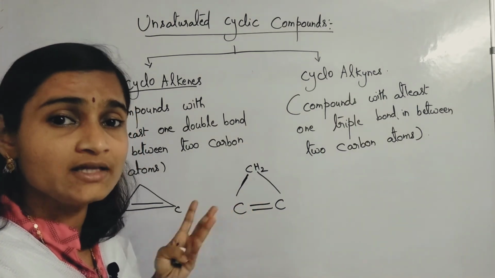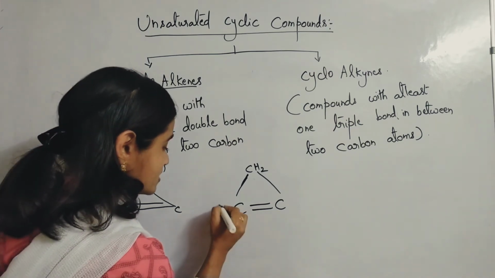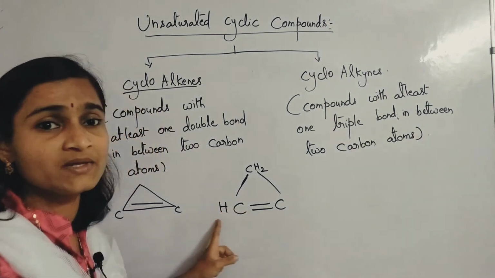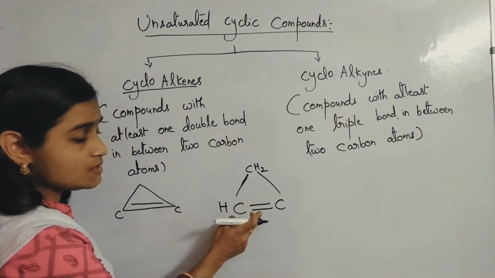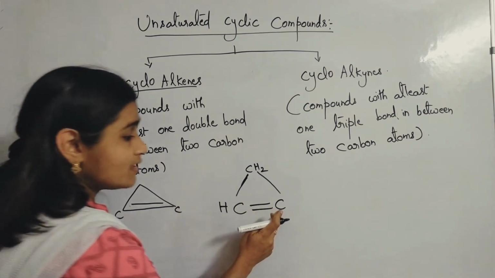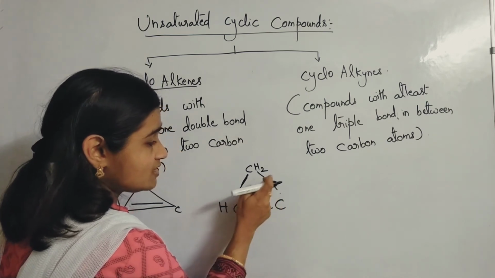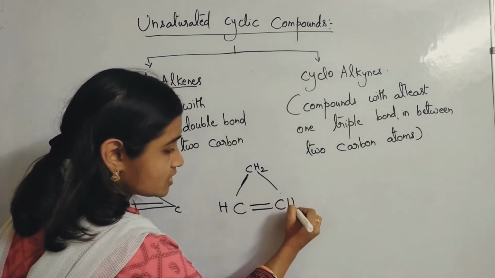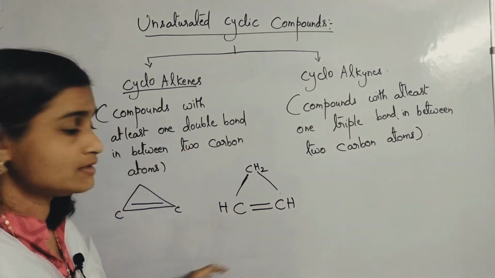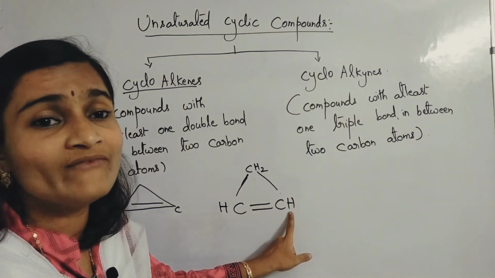The fourth bond has to be bonded with hydrogen. So only 1 hydrogen you have to keep here, not 2 hydrogens. Same here also: this carbon is engaged with 3 bonds, so only 1 hydrogen.